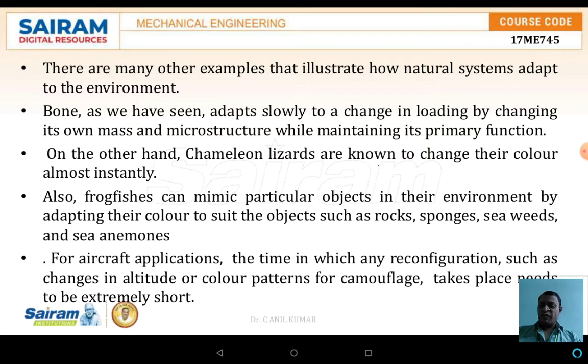Another one is the frogfish. Frogfish can also mimic a particular object in their environment by adapting their color to suit the object, such as a rock, sponges, seaweeds, and sea anemones. As these frogfish live in the ocean or seas, they have to protect themselves from their enemies. To have protection, they change their color to the rock, sponges, seaweeds, or even sea anemones. If you start implementing the same concept into the aircraft, this is one of the best technologies in the centuries.